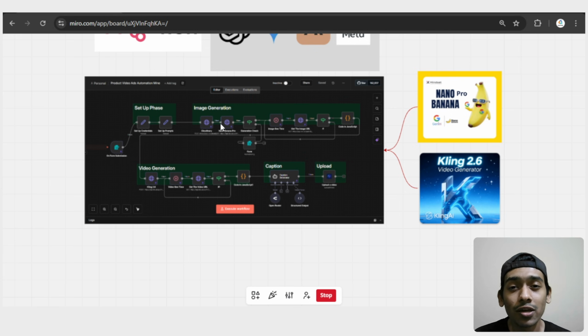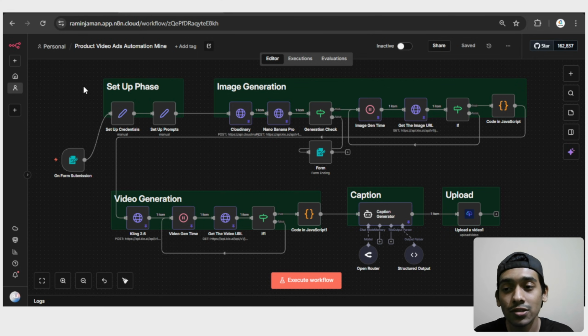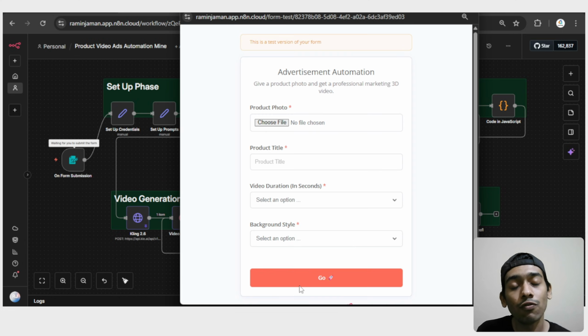So let me show you a quick demo, and after that I'll show you step by step how this AI system really works. So the first thing, as I told you, is that we'll generate a video and then upload that to all of your social media platforms. And for that I'll click execute workflow, and when you click that, this kind of form will come up in front of you. It's just very easy, dude.